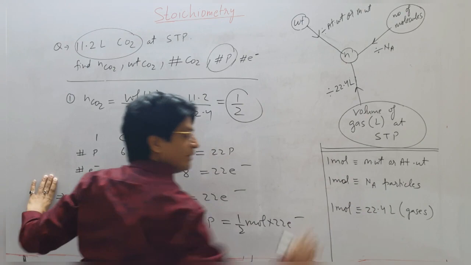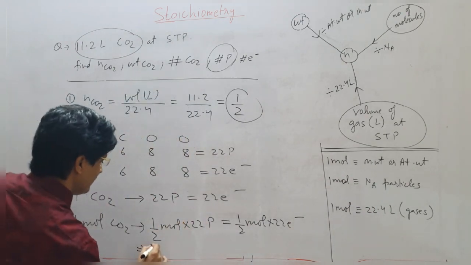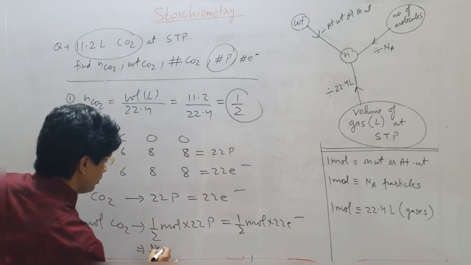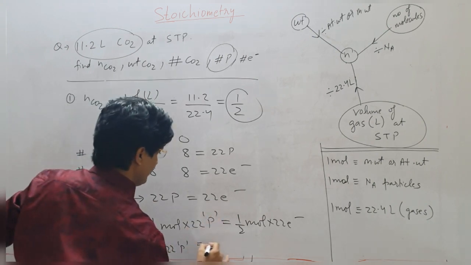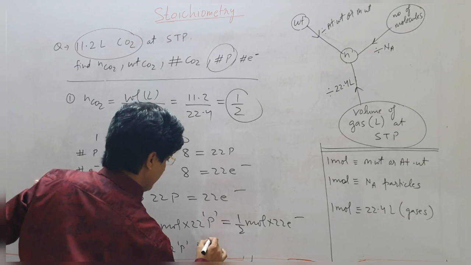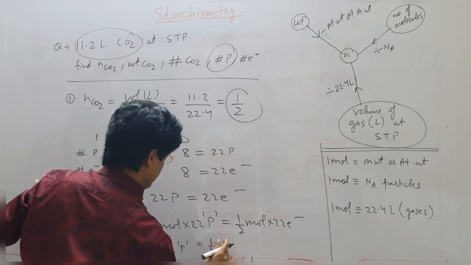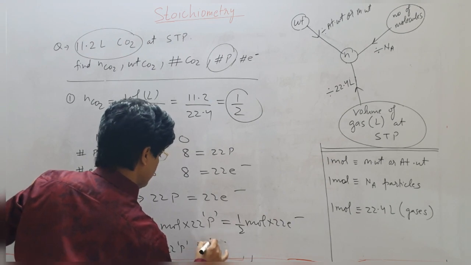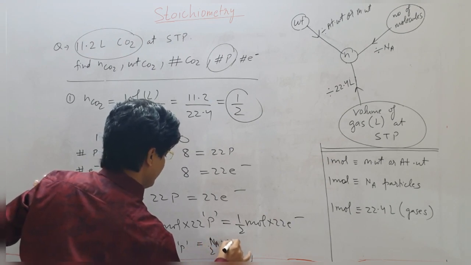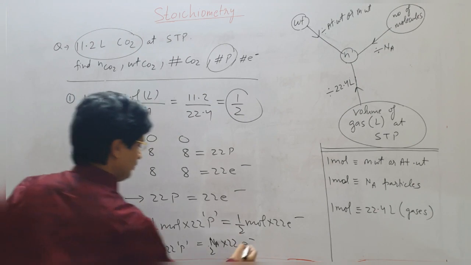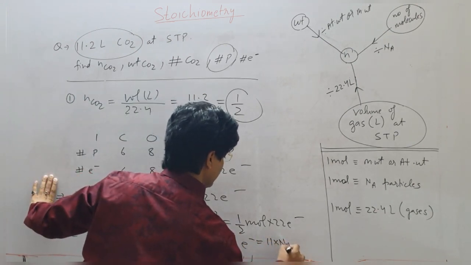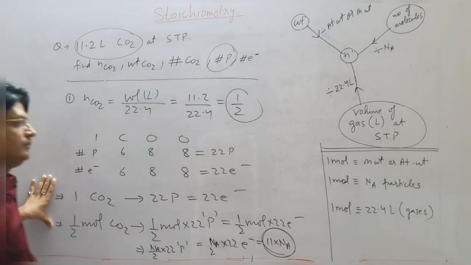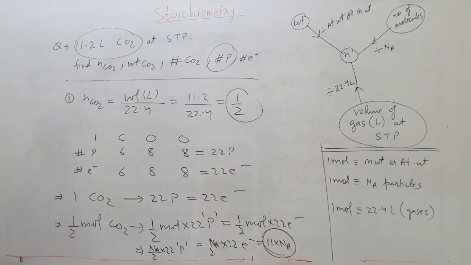Half mole will be Na by 2 into 22 protons, which will be equal to Na by 2 into 22 electrons. Both of them will be equal to 11 into Na entities. I hope this question is clear.